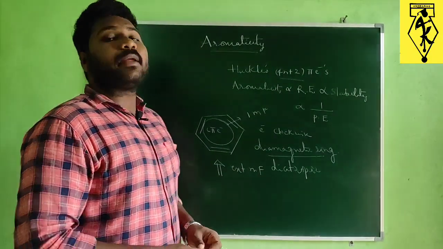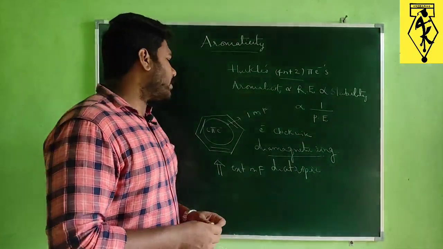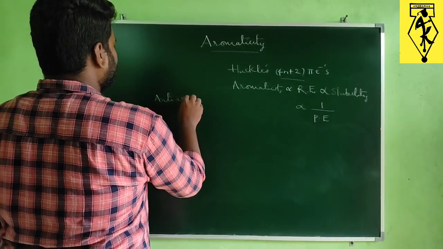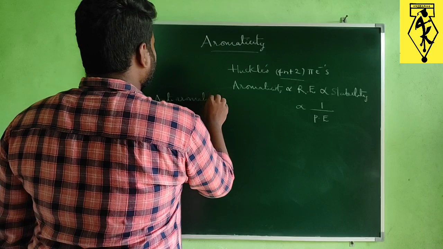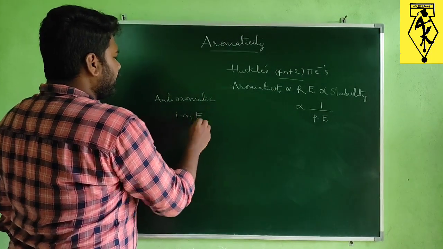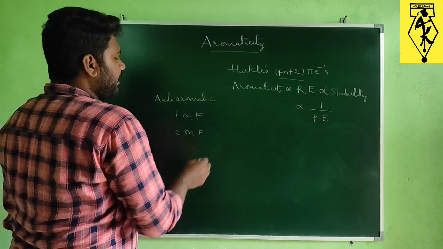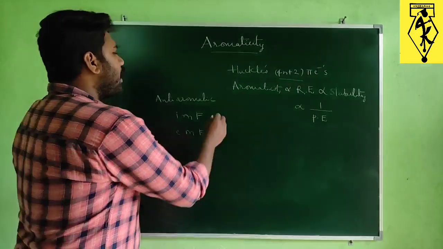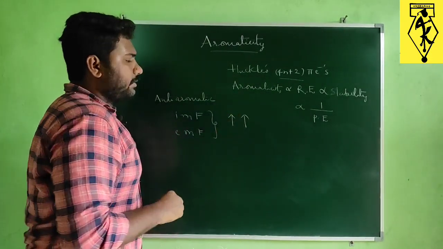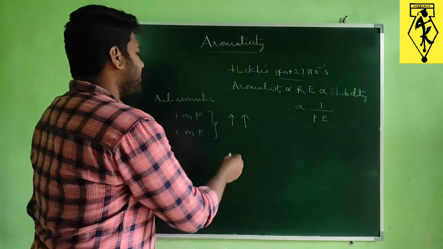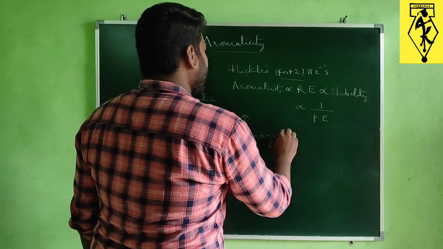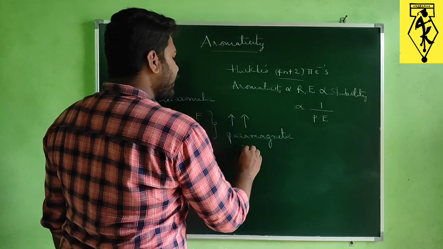But in anti-aromatic compounds it is reversed. In anti-aromatic compounds, the induced magnetic field and the external magnetic field are aligned with each other. So because of this we get a paramagnetic ring current.